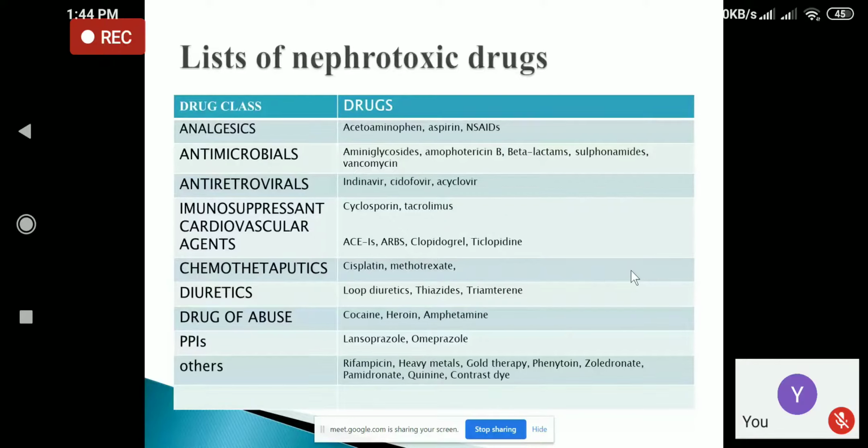Whenever we are planning to give radiographical contrast dyes to the patient, the most important thing we have to do is see the renal kidney parameters, because if there are certain changes in the kidney parameters, we can't give the contrast dyes because it may further worsen the condition and cause nephrotoxicity. So before giving any contrast dyes, kidney parameters like sodium, potassium, urea, and creatinine level have to be checked before injecting the contrast dyes.